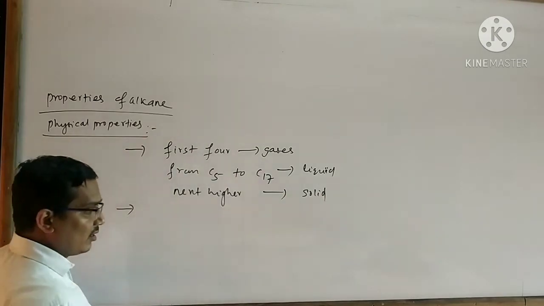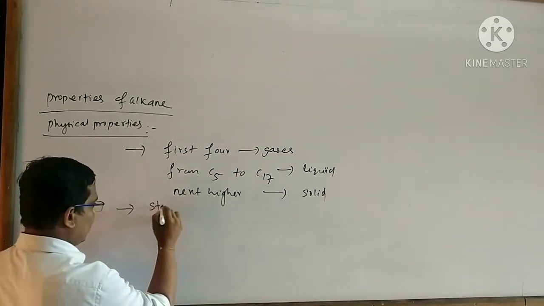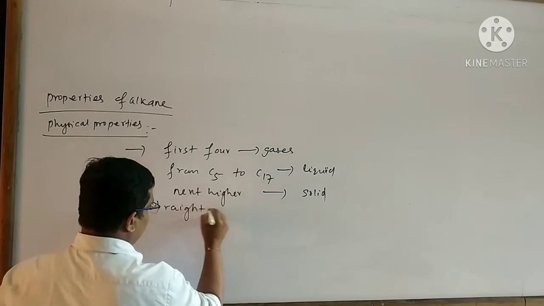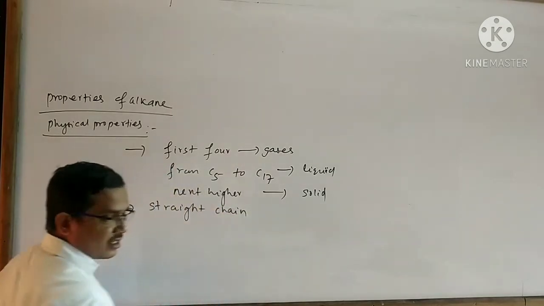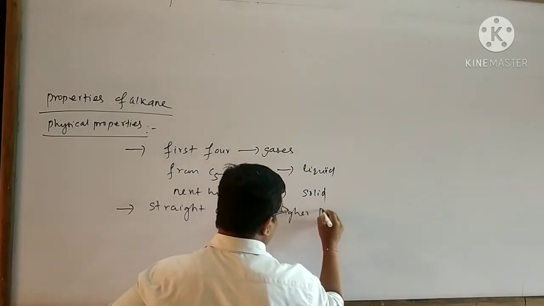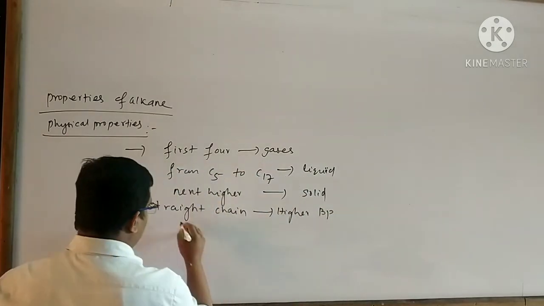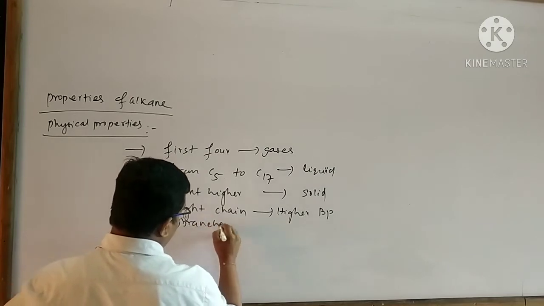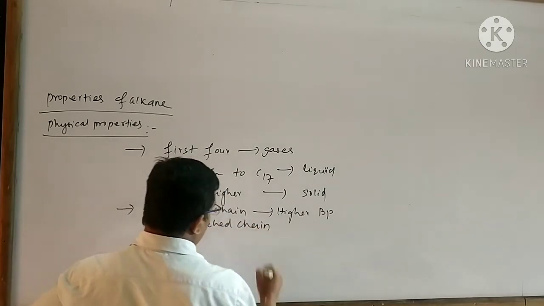Next point, straight chain alkanes have higher boiling point than branched chain alkanes.